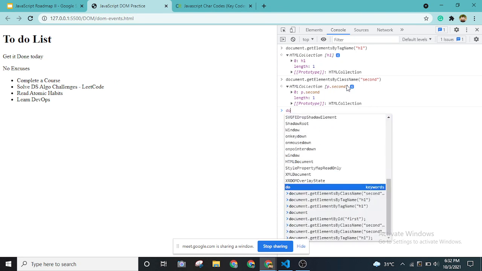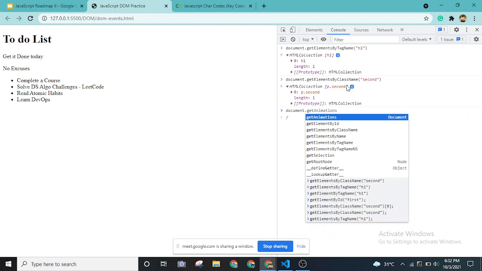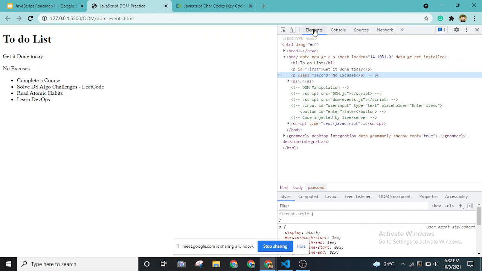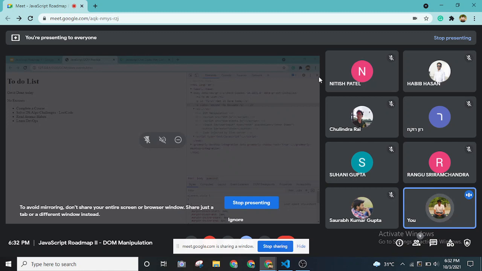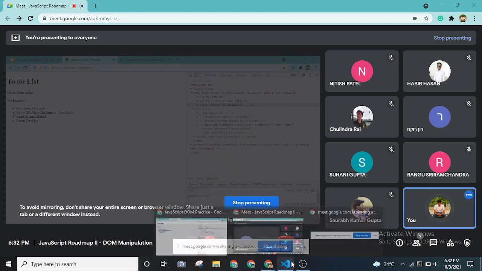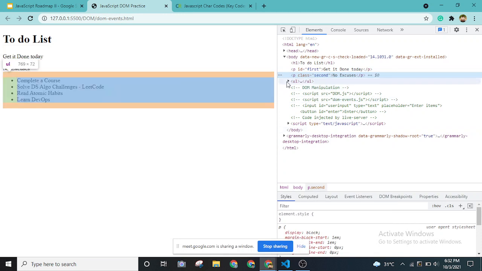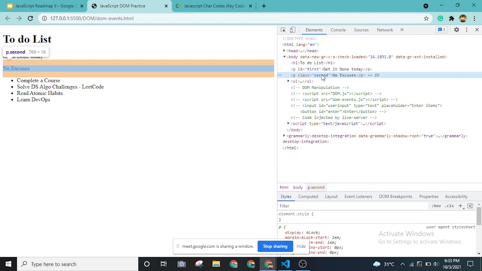Okay, so the third type that we can use is document.getElementById. If we go back to this code, over here in the elements tab we can actually see the code directly in the browser itself, right? As you can see, we have an id for the first paragraph and a class for the second paragraph.